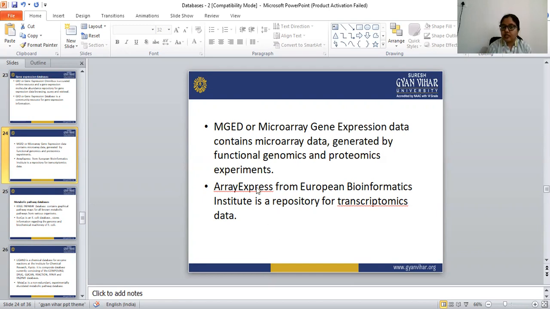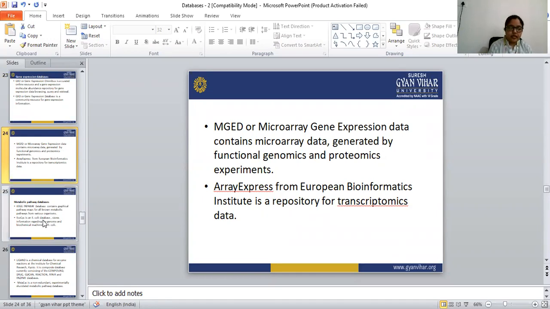Next is ArrayExpress from the European Bioinformatics Institute. It is a repository of transcriptomics data. We can find all the transcriptomics data in ArrayExpress.